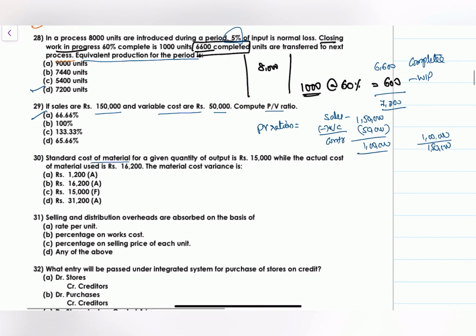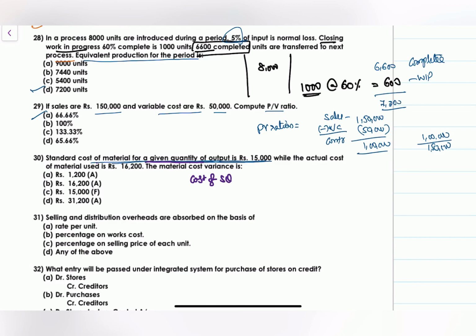The standard cost of material for a given quantity of output is this much.